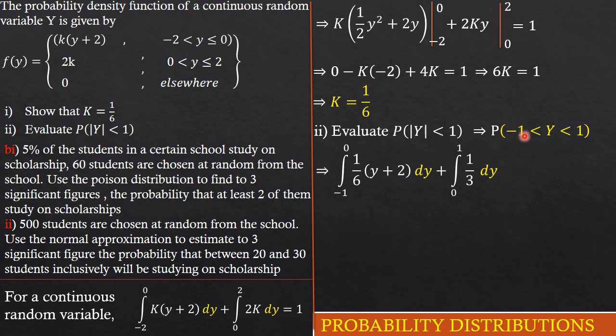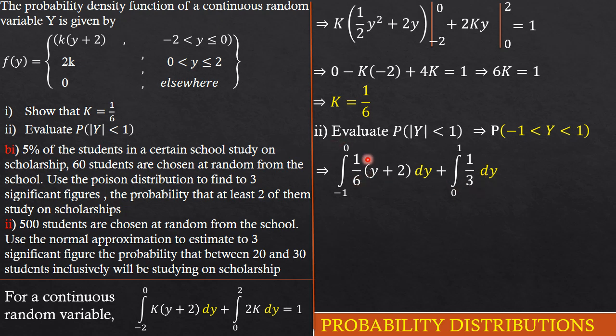We want to get from -1 to 1, but we start at -1 and end at 0, then we continue at 0 and end at 1. Since the functions are defined differently and the intervals are not the same, we cannot cross intervals when integrating.